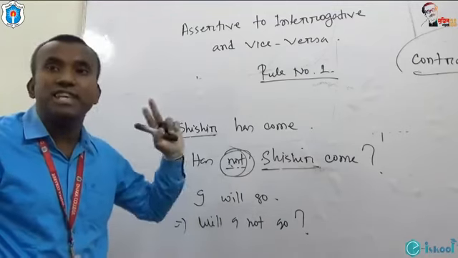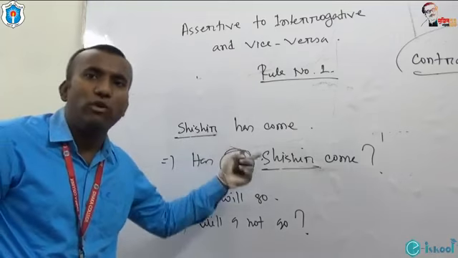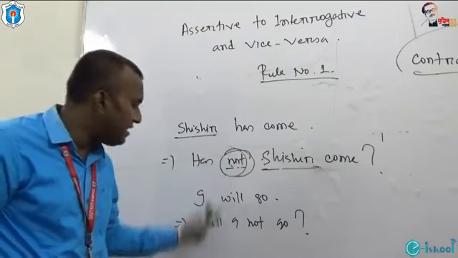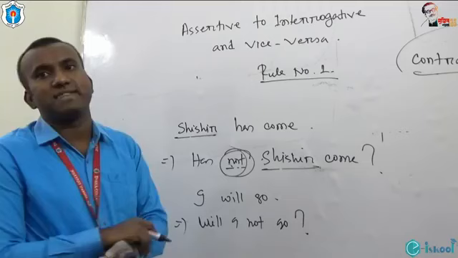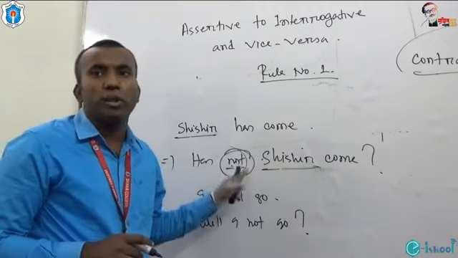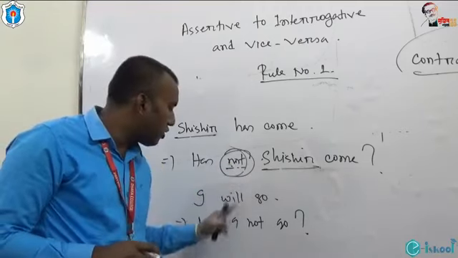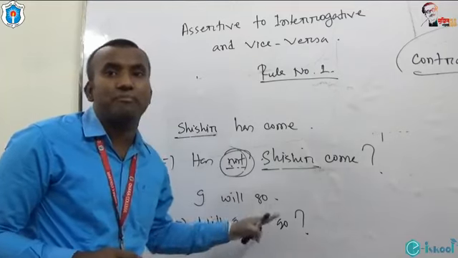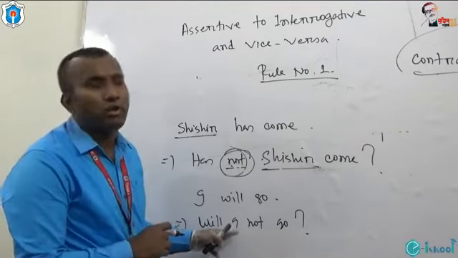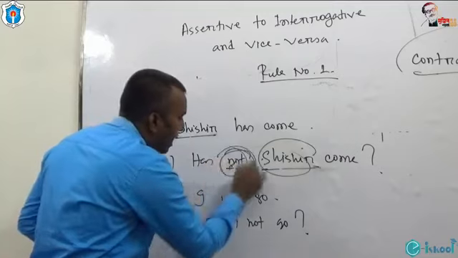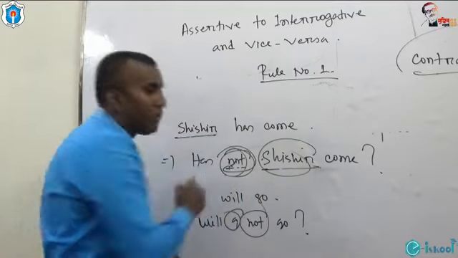So, not is used before a noun in an interrogative sentence and after a pronoun in an interrogative sentence. So we have to put not before the subject, and we have to use not after the subject if the subject is a pronoun. Before noun and after pronoun.